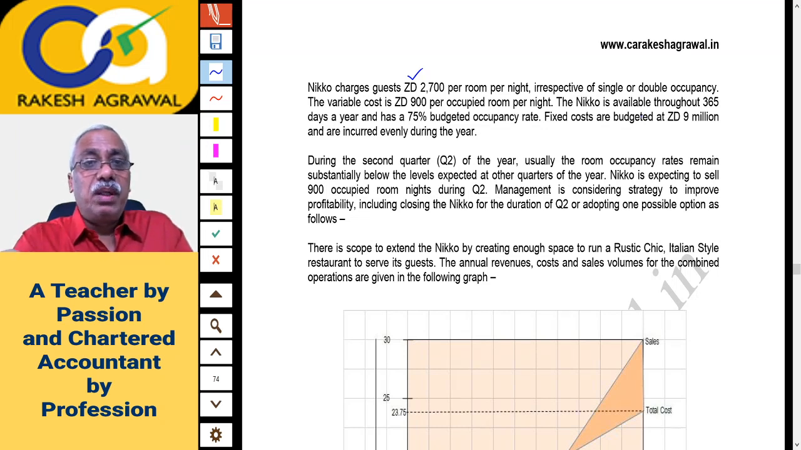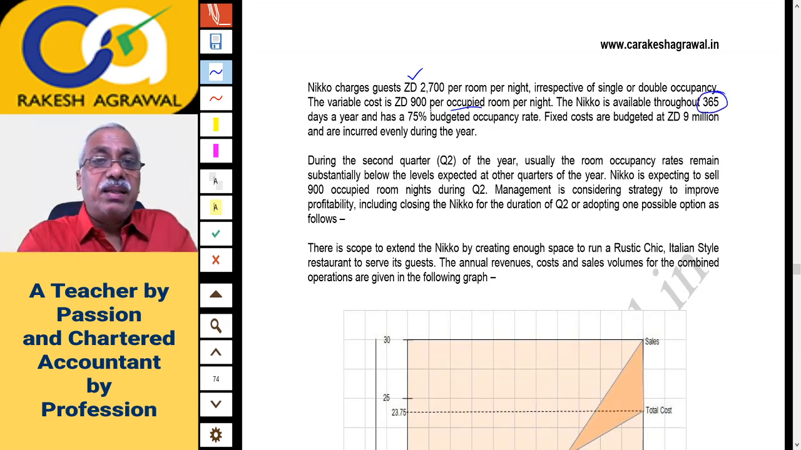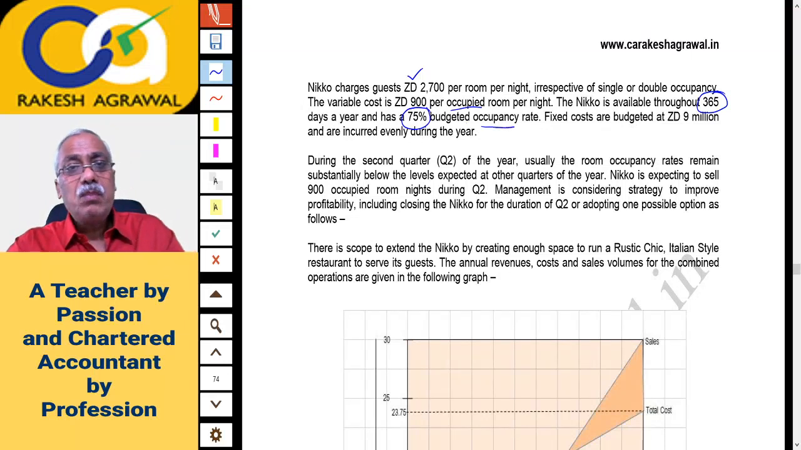Variable cost is ZD 900 per occupied room per night. Naturally, cost is incurred only if the room is occupied. The Nikko is available throughout 365 days in a year. The hotel is open for 365 days in a year and has a 75% budgeted occupancy rate. So the rooms are occupied only 75% of the occasions, meaning 25% it is empty when you won't get any revenue. So that is effective services 75%.